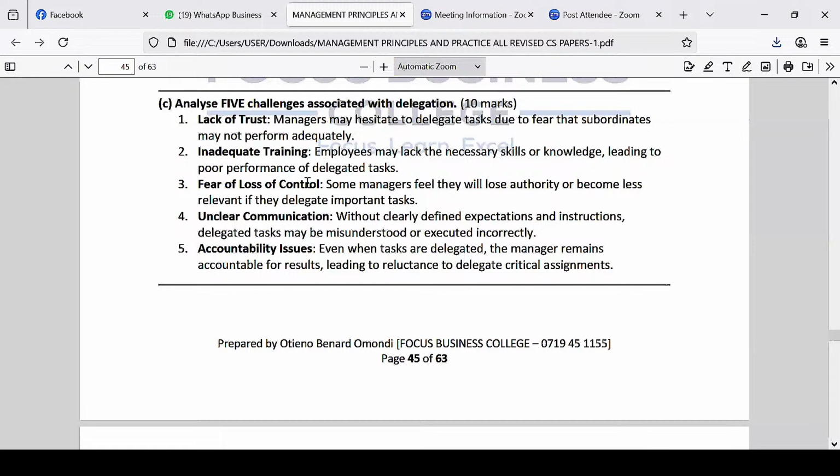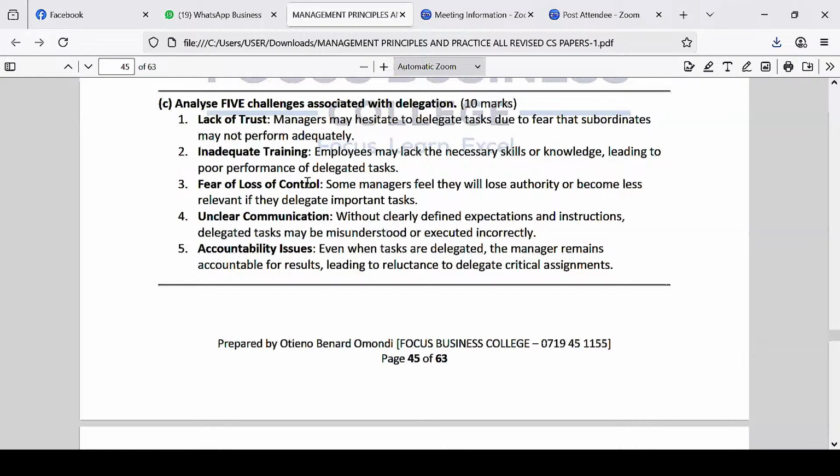That's why we say that you can delegate activities or duties, but you can never delegate responsibility. If you believe that your juniors are not competent enough, then it's better you don't delegate, because if something goes wrong, you will be blamed, not the junior member of staff. Then number three is fear of loss of control.